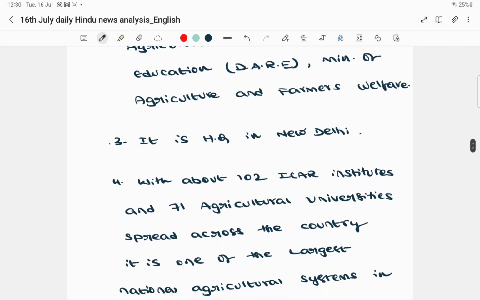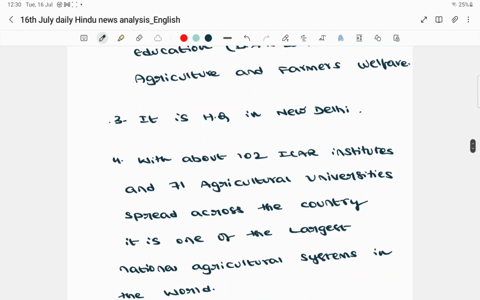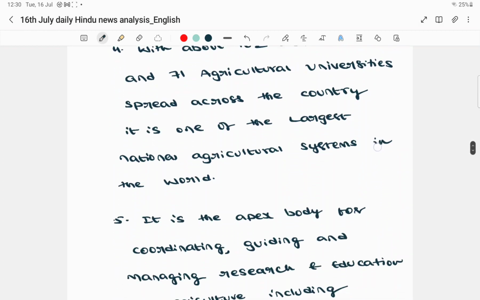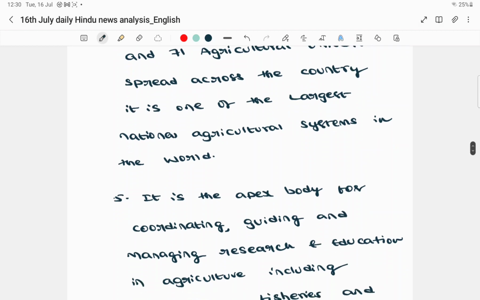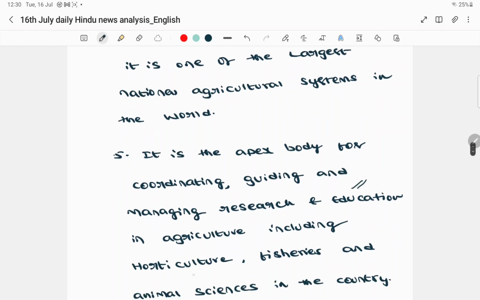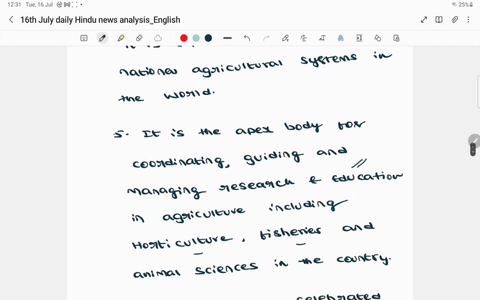There are about 102 ICAR institutes in our country, with 71 agricultural universities. With all of this huge network, it is one of the largest national agricultural systems in the world. Okay, so here they are talking about the spread, the network of the ICAR. And finally, the last point is, it is an apex body, so that means the supreme body for coordinating, guiding and managing the research and education in the agricultural sector, which includes horticulture, fisheries and the animal sciences in our country.